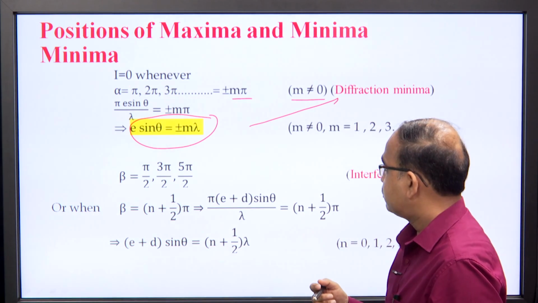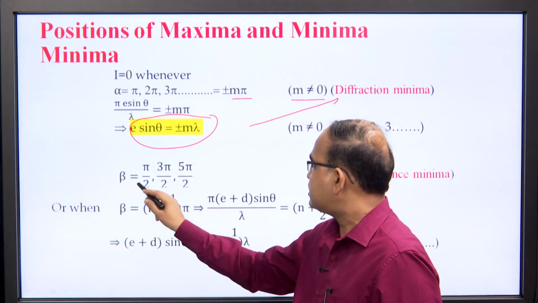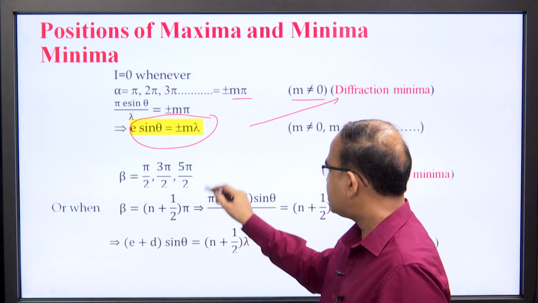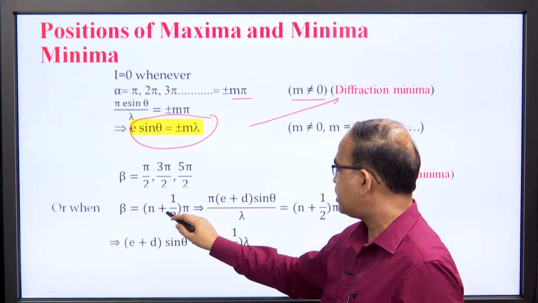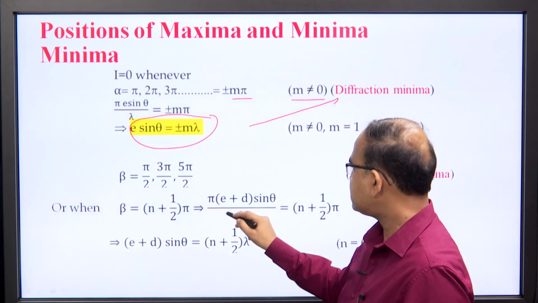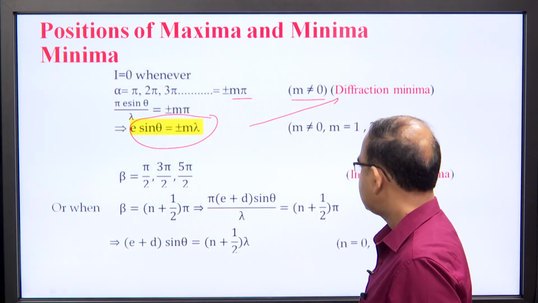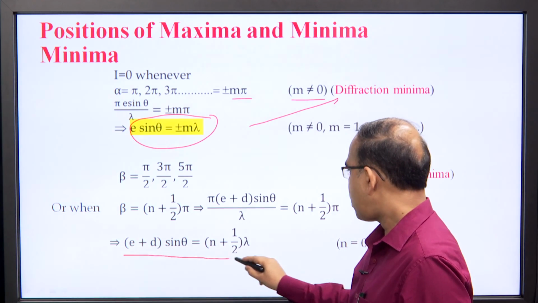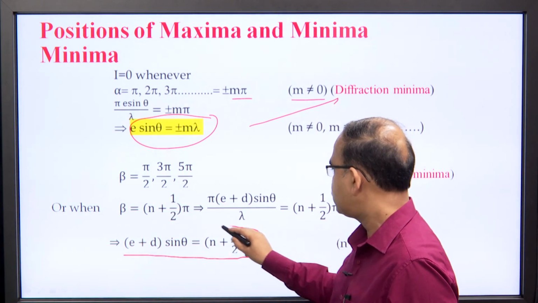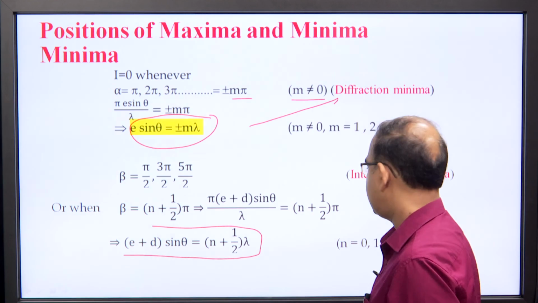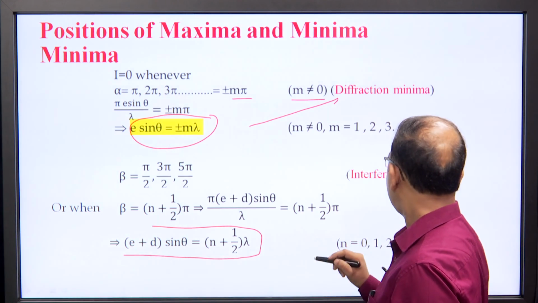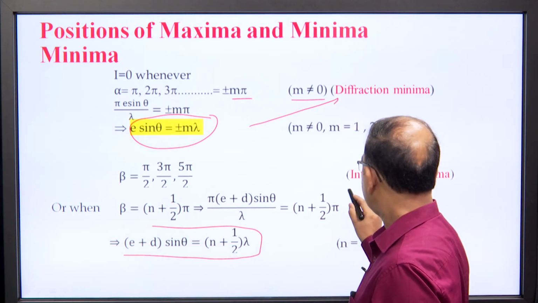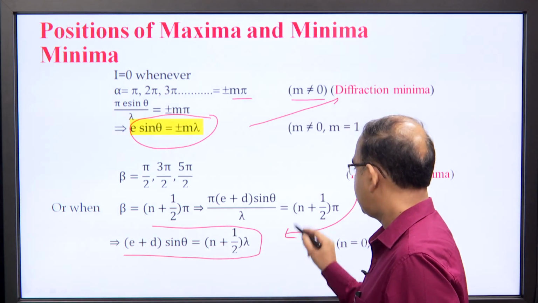The term cos beta will be 0 when beta is equal to pi by 2, 3 pi by 2 and so on, and in general it is beta is equal to (n plus half) pi. When beta is replaced by pi over lambda (e plus d) sin theta, we have the equation (e plus d) sin theta is equal to an odd multiple of lambda by 2, or (n plus half) lambda. Here again n is 0, 1, 2, 3 and so on. This equation is governing interference minima.